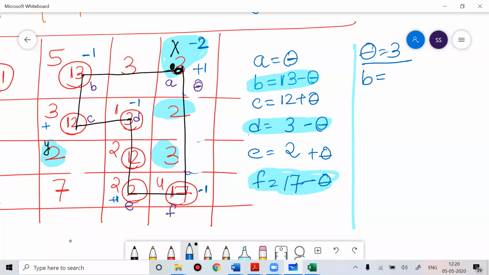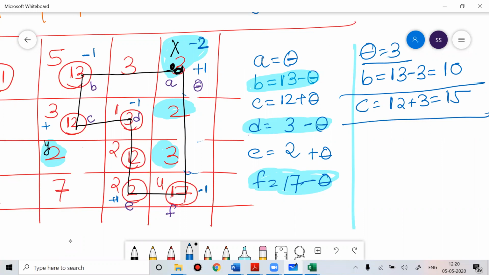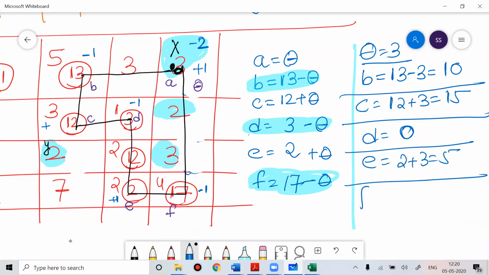So if A is 3, then B is 13 minus theta. Theta is 3, so B would be equal to 10. C is 12 plus theta, so C will be equal to 15. D is 3 minus theta, which means 0. E is 2 plus theta, which means 5. And F is 17 minus 3, which means 14.